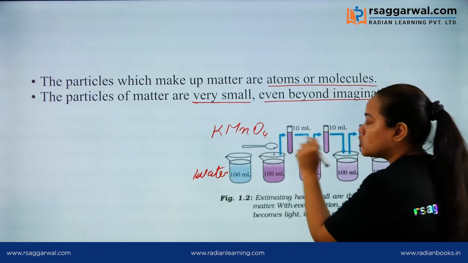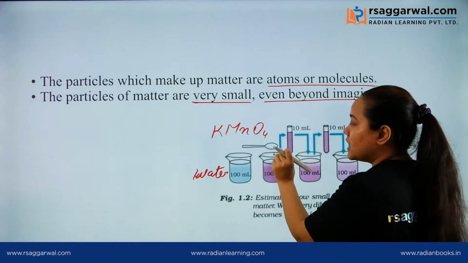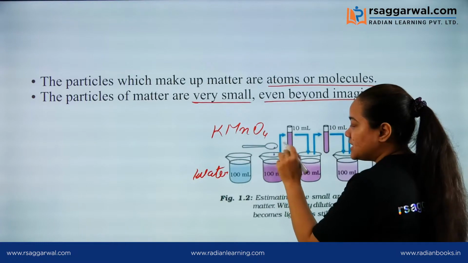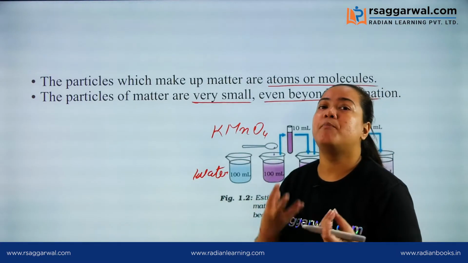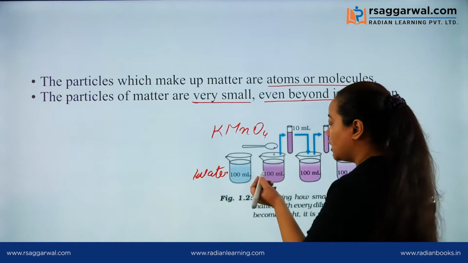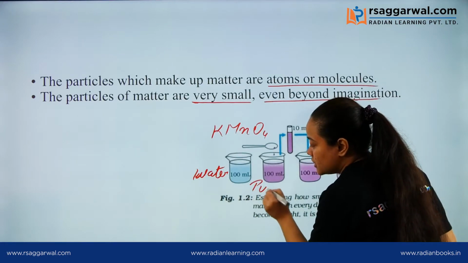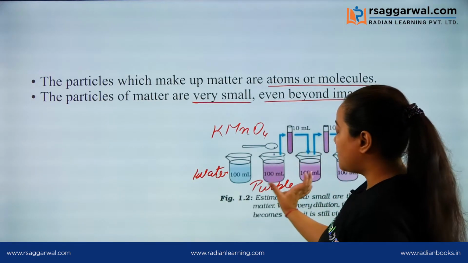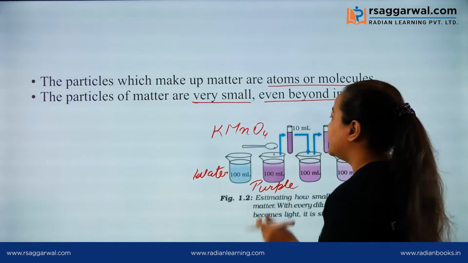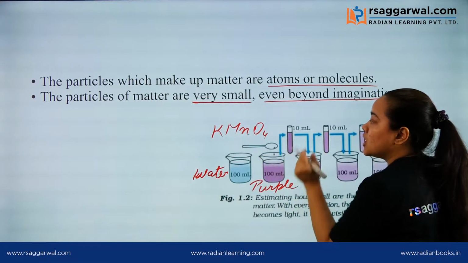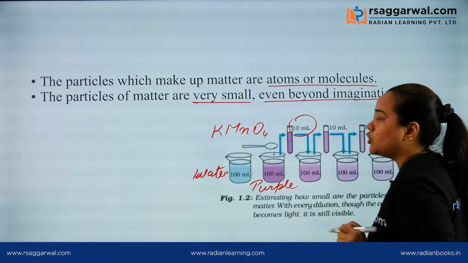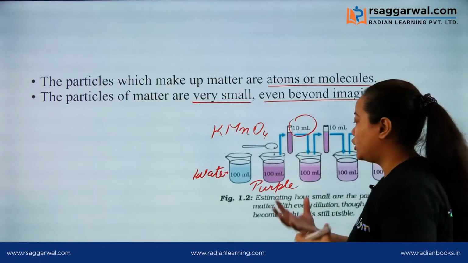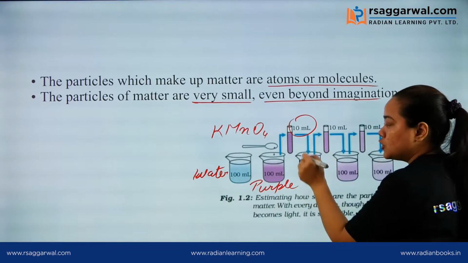When we dissolve only a single crystal of potassium permanganate in the water, a solution of purple color is formed. The color of potassium permanganate solution is purple, or violet. So a dark purple solution is formed. Then we take just 10 ml of this solution and dissolve it again in 90 ml of water to make 100 ml of solution.